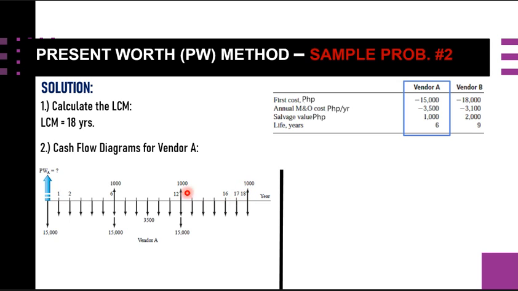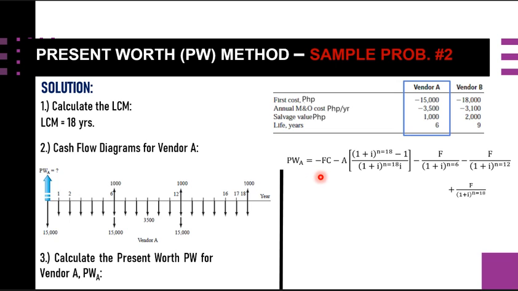Okay, so this is now our cash flow diagram for vendor A, considering this 18 years because of the different life alternatives. So next we are going to calculate the present worth for vendor A. So how will we do it? I presented here a formula on how to get the present worth using these cash flow diagrams for vendor A. So first, we have the first cost.